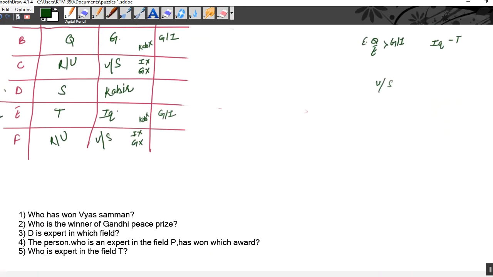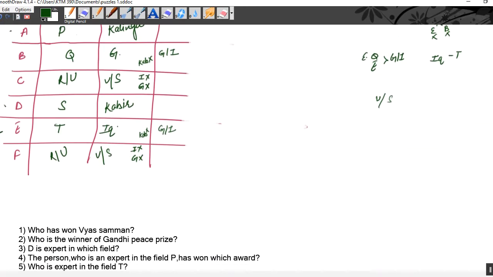Okay. Now, who has won Vyas Samman? We do not know who has won Vyas Samman, so the answer will be C or F. In the question, you will be given an option like either C or F. If it is not given, and only A, B, C are given, then there will be an option like cannot be determined. Who has won Vyas Samman? C or F has won Vyas Samman.